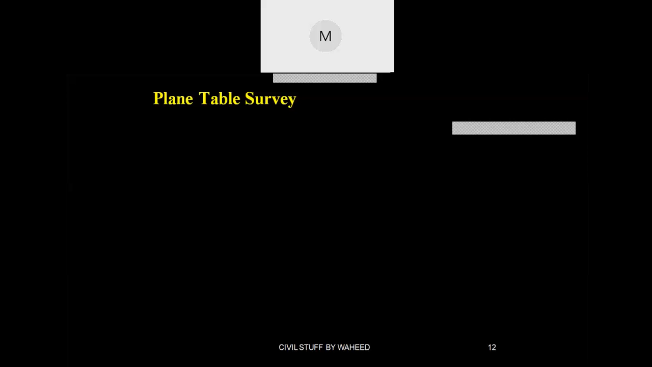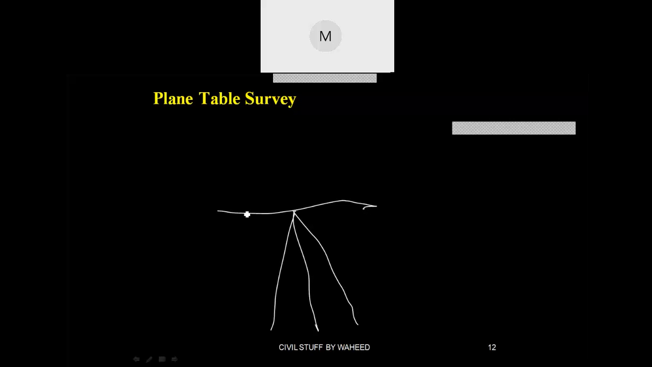Means you will be having a drawing table. To that drawing table, it is fixed to a tripod stand. Okay, and you will be having one component known as alidade. What is this alidade? This will be the eyepiece and this will be the object piece. Just place it on the drawing sheet, and by seeing from the eyepiece you have to bisect the object.